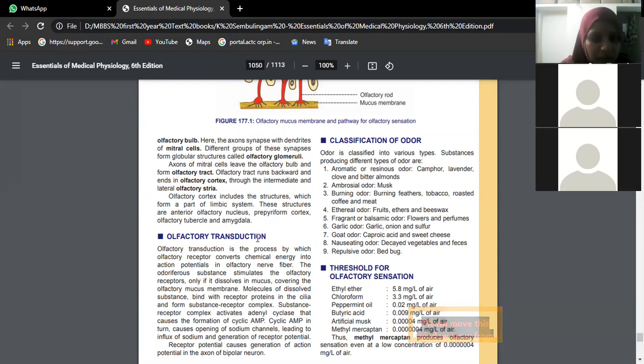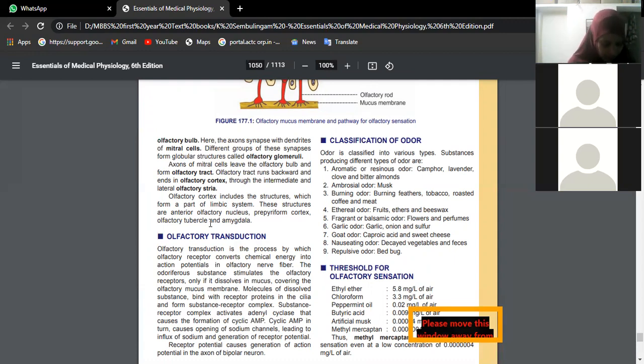So finally, the information is going to the olfactory cortex. Where do we see the olfactory cortex? It's a part of the limbic system. That means deep in the diencephalon, the deeper part of the cerebrum. If you want to be more specific, that includes the anterior olfactory nucleus, prepiriform cortex, olfactory tubercle, and amygdala.